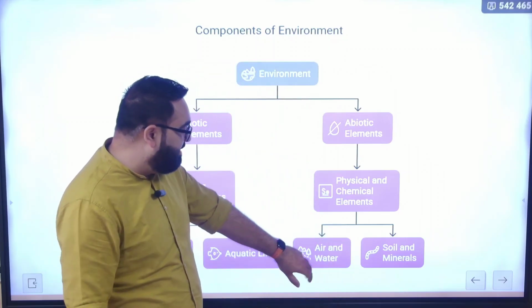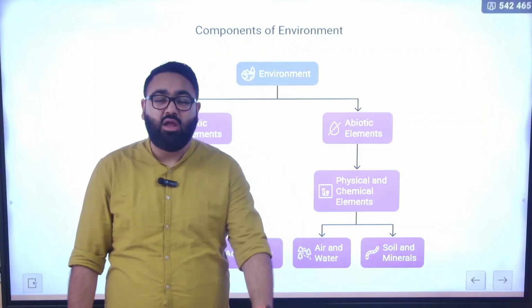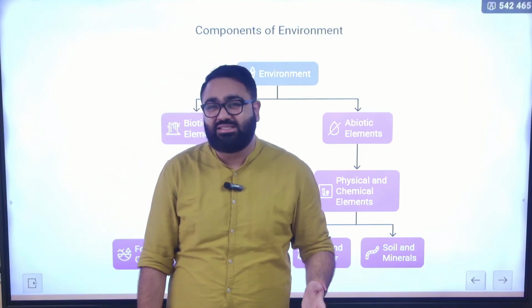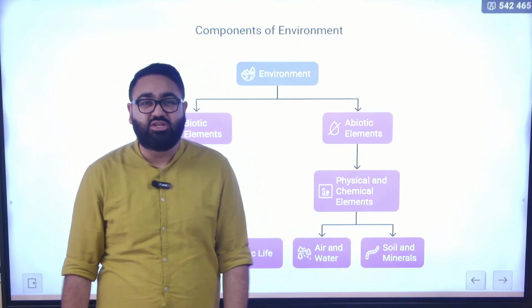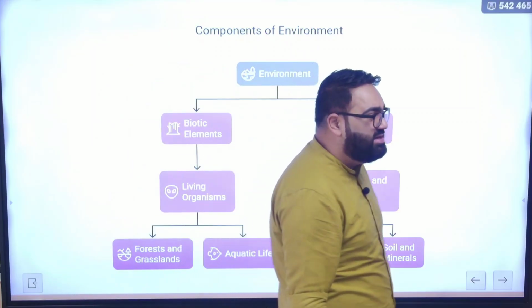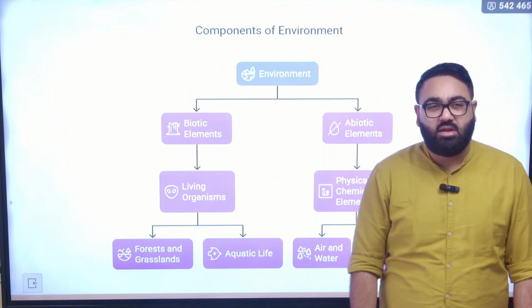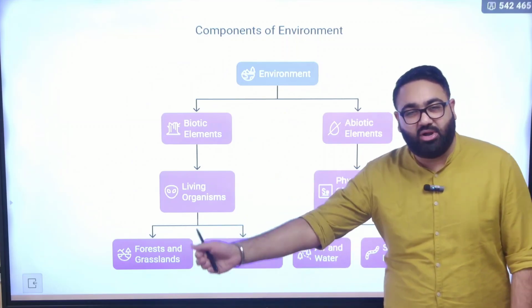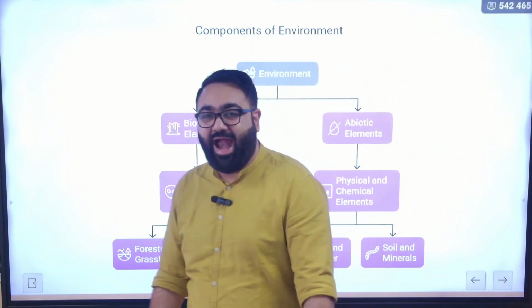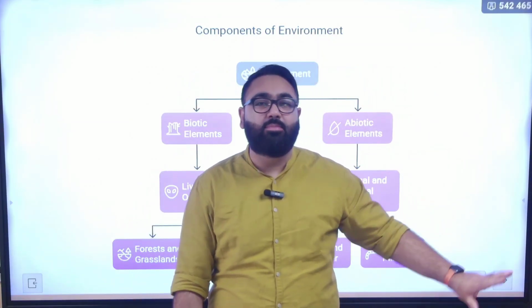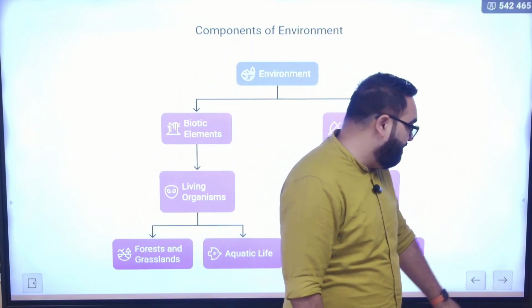Then for air and water, the government has formed pollution boards such as the CPCB, Central Pollution Control Board. We also have soil and minerals, for which the government has started multiple schemes such as the Soil Health Card Scheme. All these are different components of environment which demand attention from the government side, and where the government has been trying to improve their situation bit by bit.